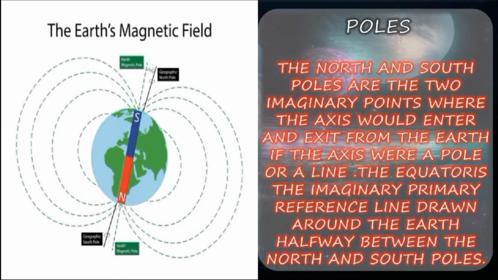So, you all know about the poles now, right? The geographical pole is either of two points on Earth where its axis of rotation intersects its surface. The North Pole lies in the Arctic Ocean, while the South Pole is in Antarctica. Let us see about the North Pole and South Pole.